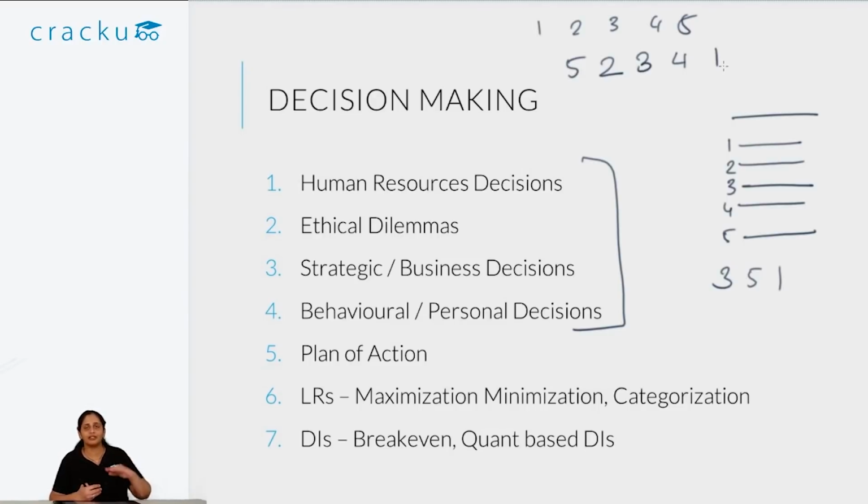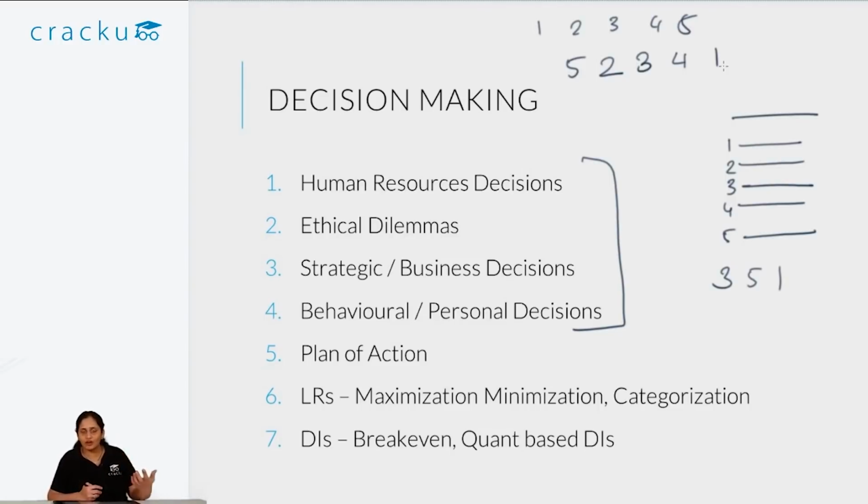Now given that, if you have to clear the DM cutoff, what I always urge is that you should attempt the objective parts 100% of the time. So if there is any calculation involved or any logical reasoning involved, you should do that always, and you should also do the subjective part, but the objective part you should do on priority, because this you know for sure whether you have solved correctly or not. The subjective parts, there's a small chance that you will get it right, but there's a large chance you'll get it wrong.